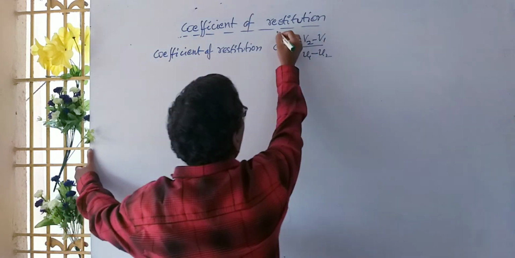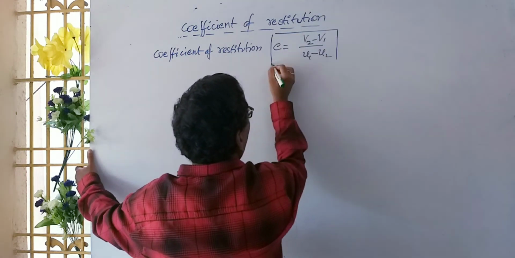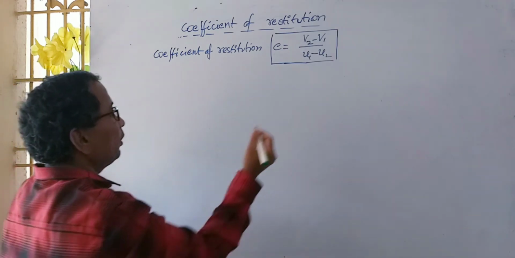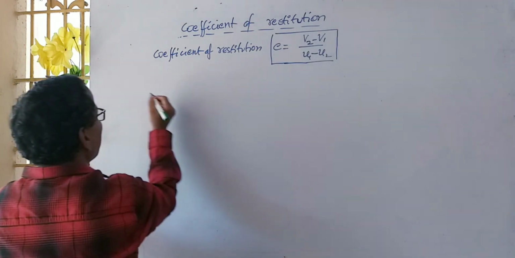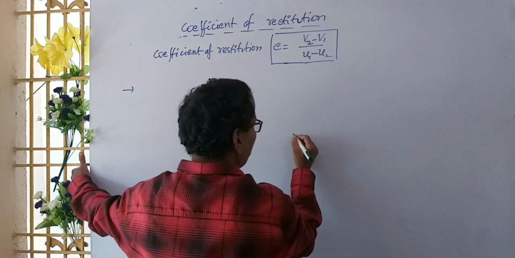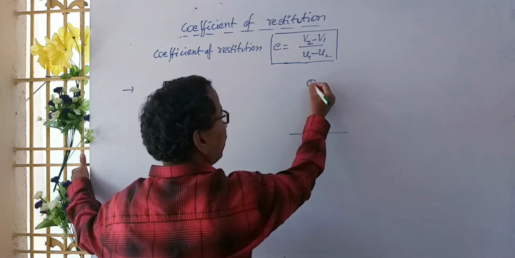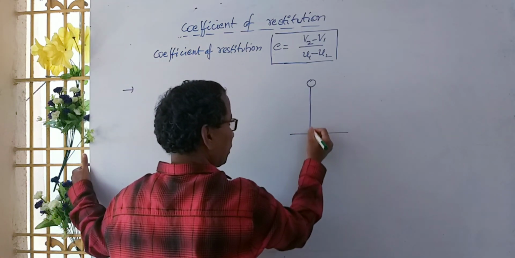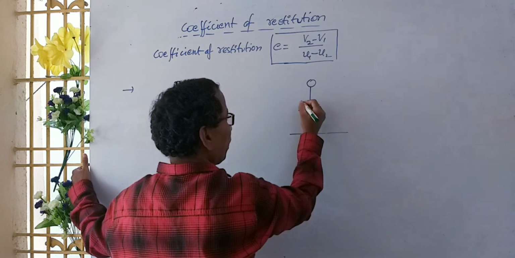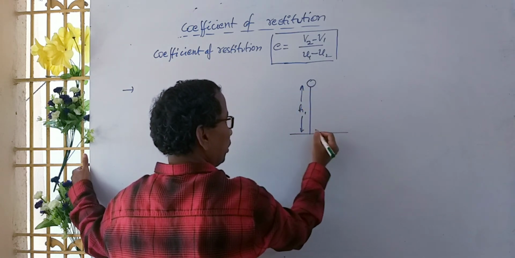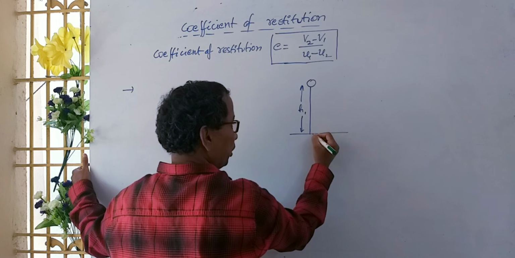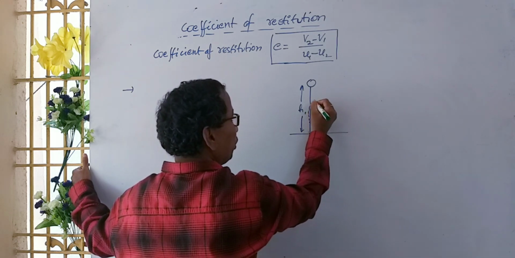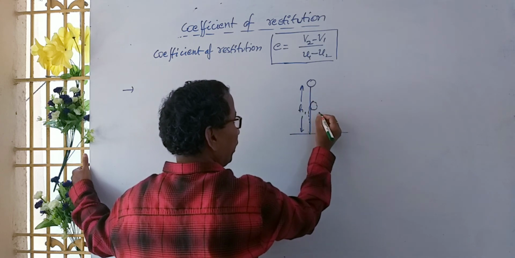So this is very important. After that we discuss a formula for the coefficient of restitution. Let us consider a case like this. Suppose a ball or any spherical object is dropped from a height h1. Because of the collision with the earth, it rises to a height h2.